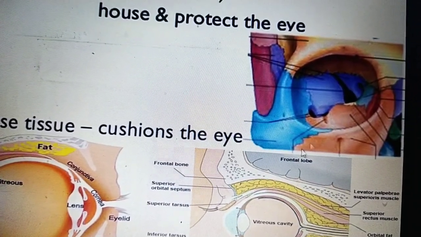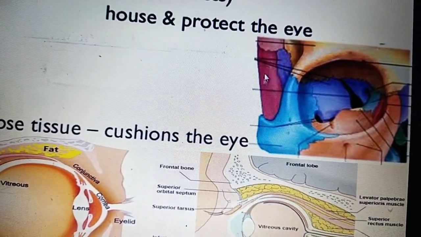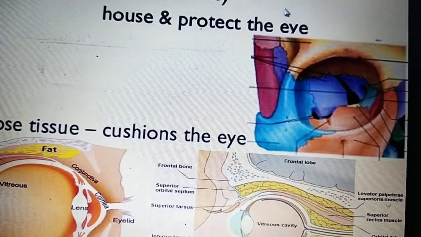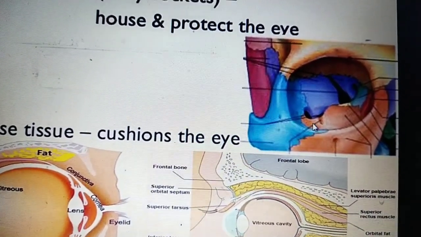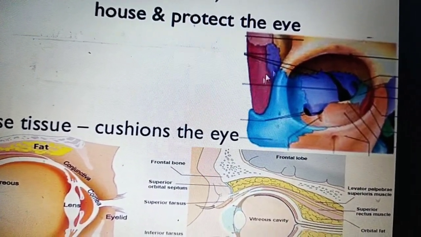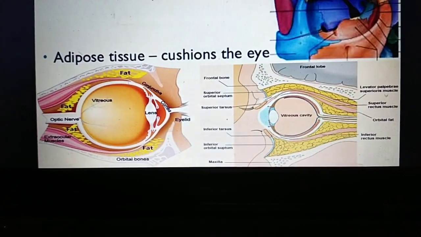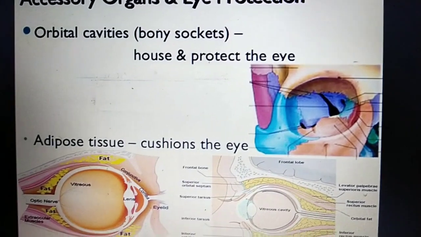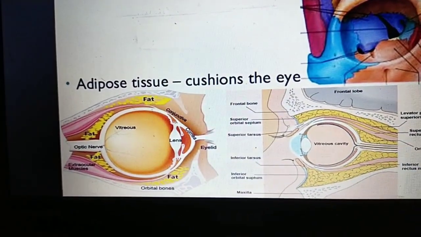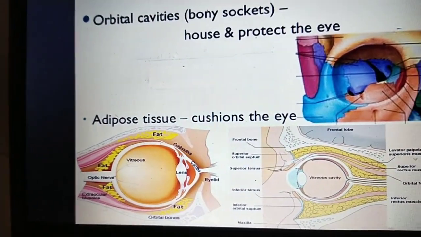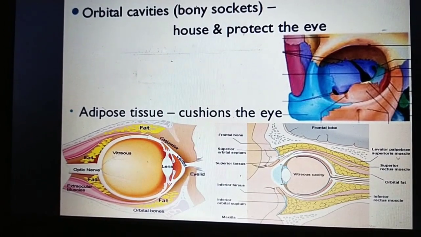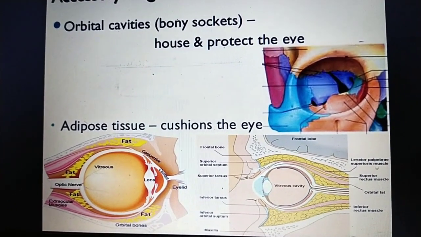Like this the orbital cavity is formed, and it is a house and protection for the eye. The orbital cavity is the socket of the skull in which the eye and its appendages are situated, and orbit can refer to a bony socket.